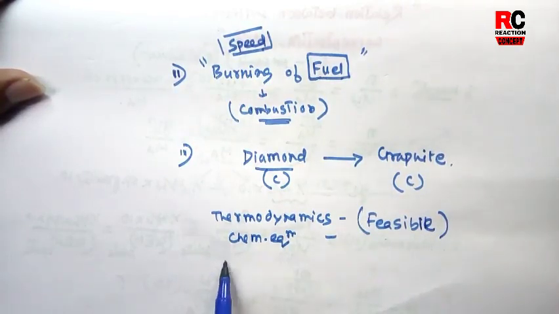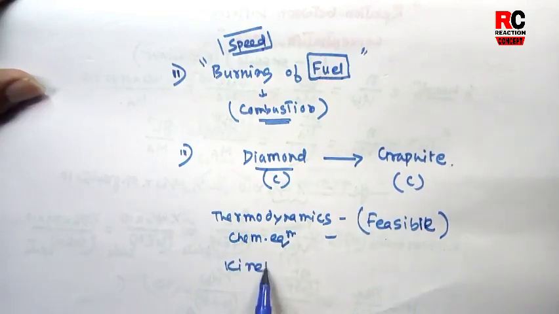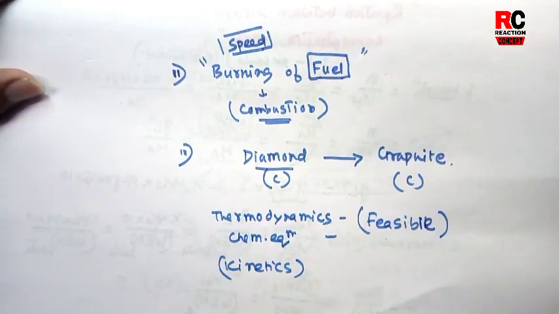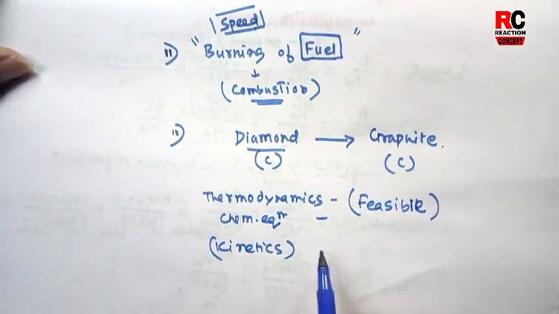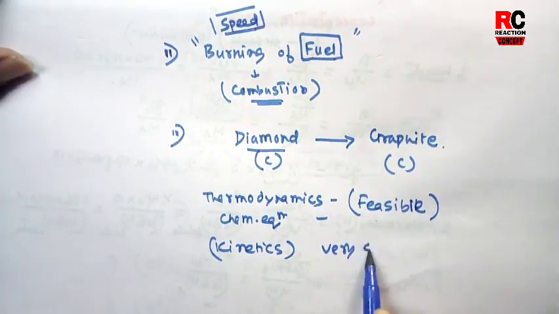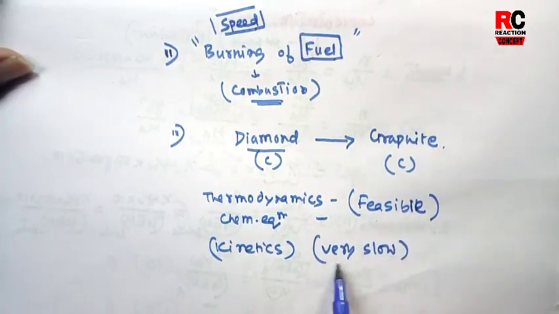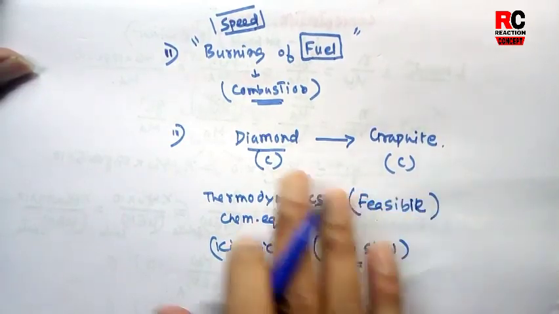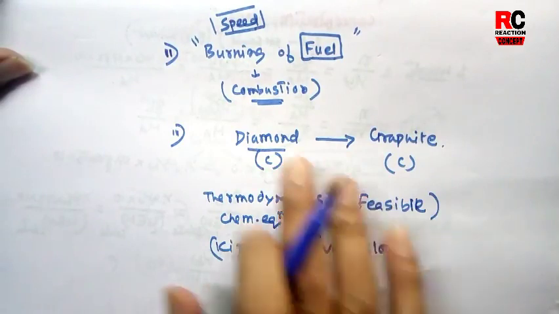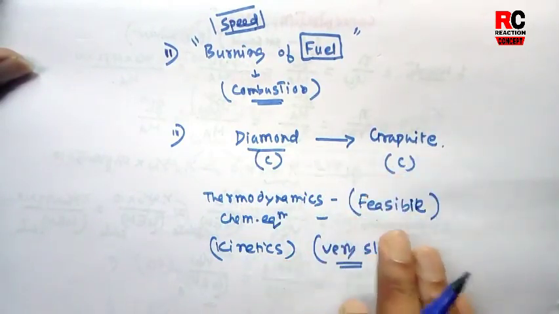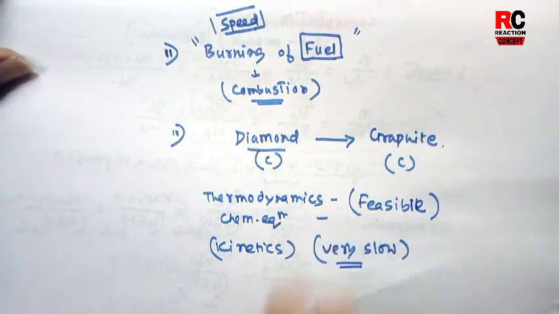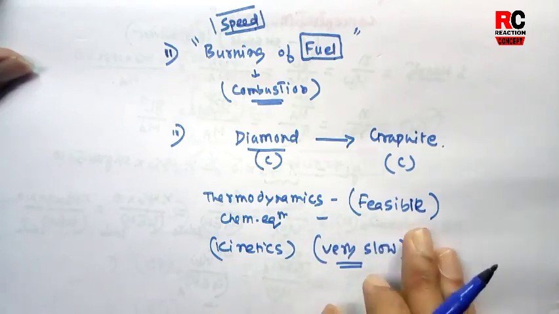But if you study from chemical kinetics, when you study the kinetics of this reaction, it is found that this reaction is very slow. The rate of the reaction is very slow. Because of this very slow rate, this reaction cannot happen. That is, the conversion of diamond to graphite is a very slow process and it cannot happen.